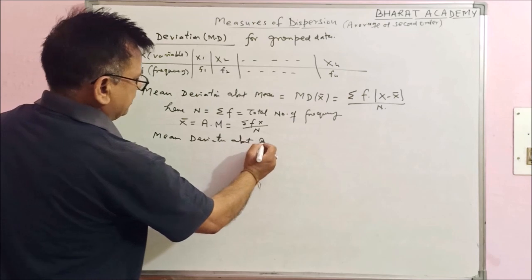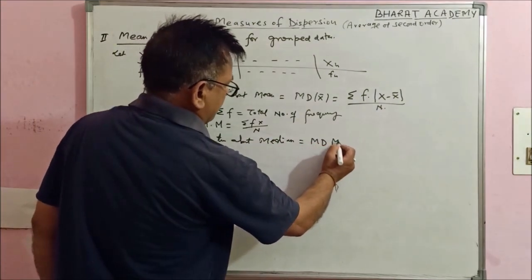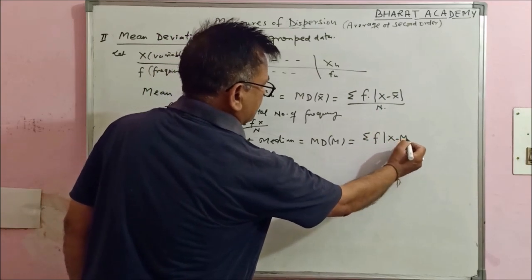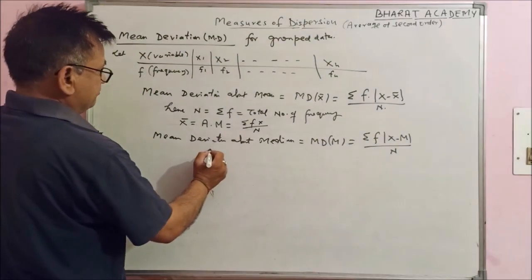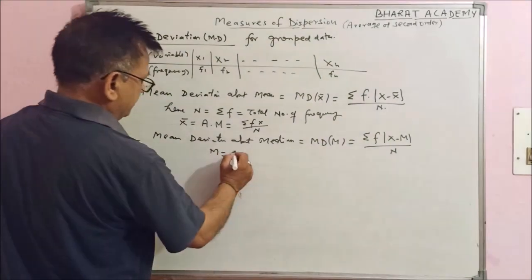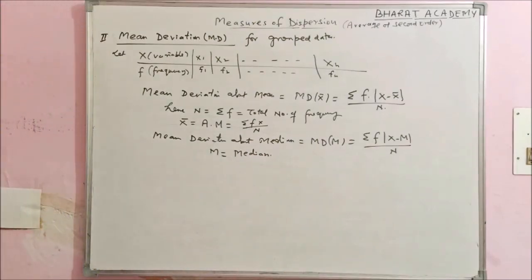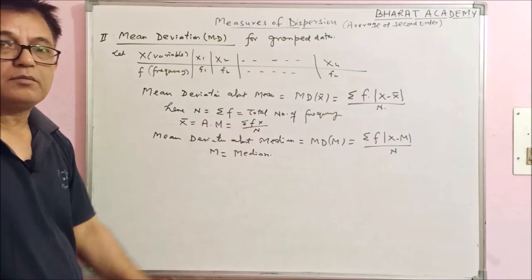The mean deviation about median, MD about median, will be summation f absolute value of x minus M upon N, where this M is your median. And similarly we can calculate coefficient of MD about mean and coefficient of MD about median.